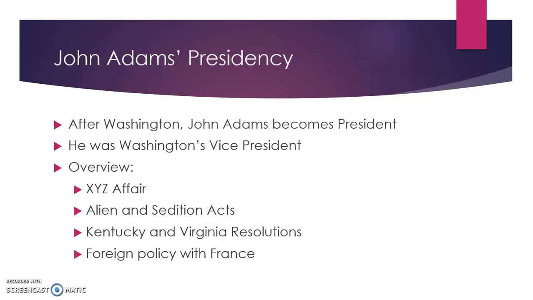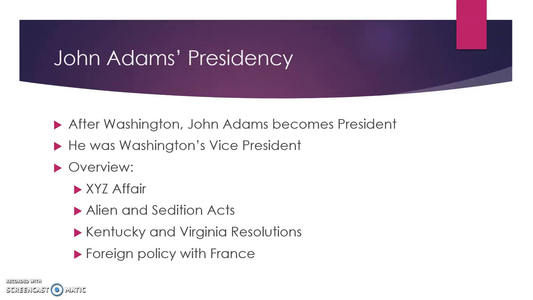All right, so this is going to be the last PowerPoint for this current unit, Early Republic Part 1. The last thing we talked about were the rise of political parties and also how Washington steps down from being president with his farewell address. Now, this is going to lead to John Adams becoming president.